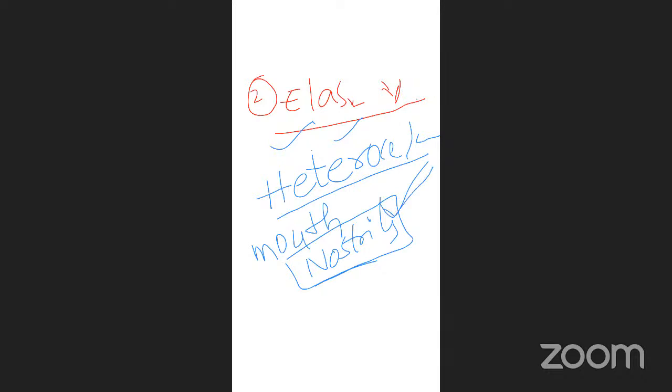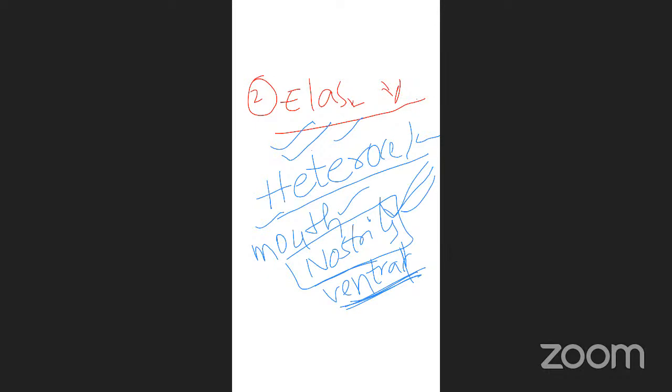So mouth and nostrils are present on the ventral side. Remember this point. In which side will you find the mouth and the nostrils? Ventral side, not dorsal side. Mouth and nostrils on the ventral side. Tail is heterocoelous.